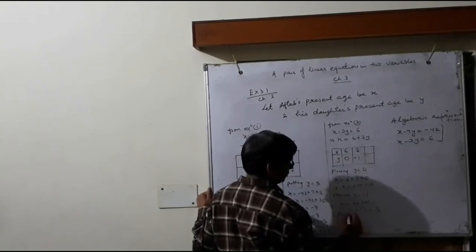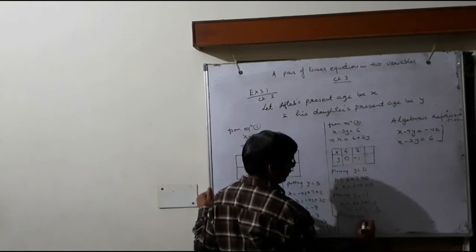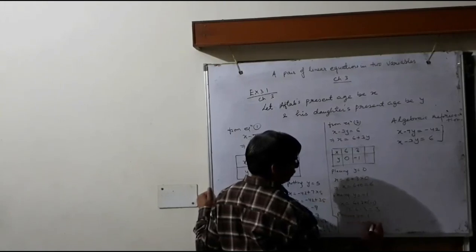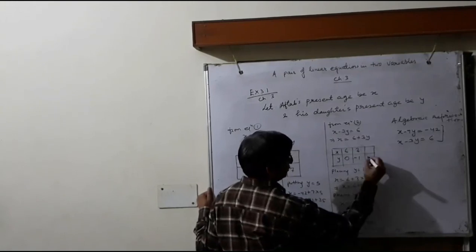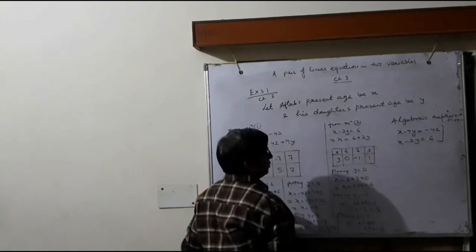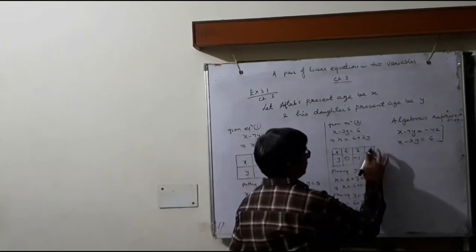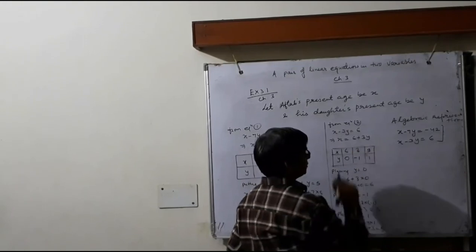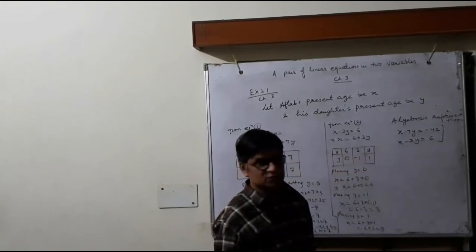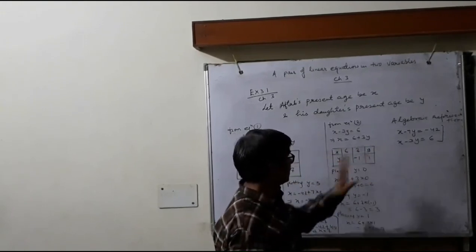Placing y equals to 1, so x equals to 6 plus 3 into 1, 6 plus 3, that is 9. If we place y equals to 1 in this equation, then we get x equals to 9.